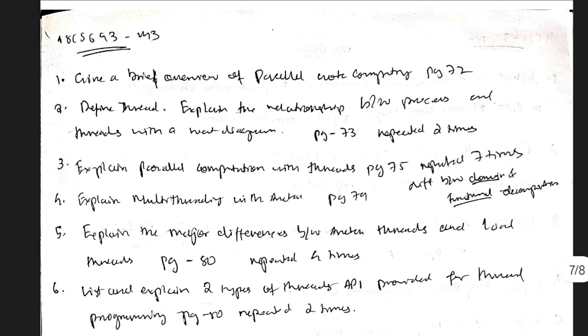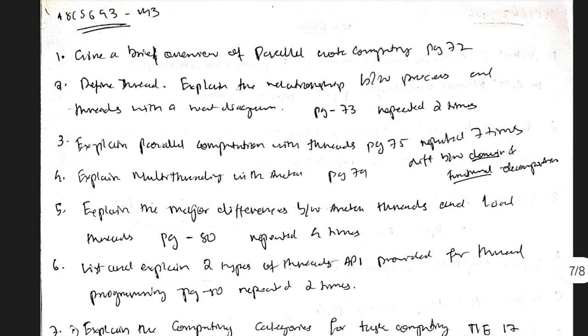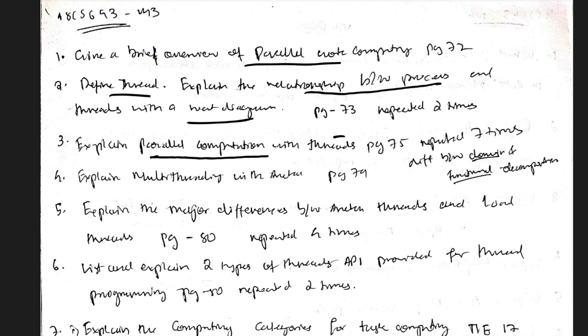Let's move on. What is there in module 3 is mainly parallel computing and its frameworks. In parallel computing we have threads and processes. You have to know the difference between thread and process, and what their relationship is, and how parallel computation can be achieved using threads.